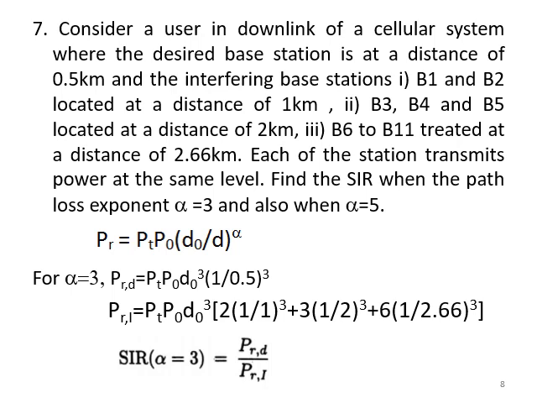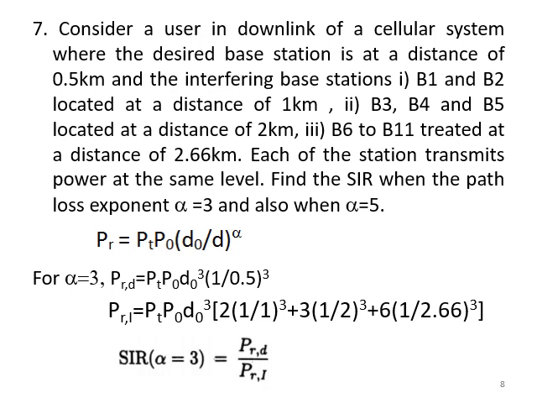So here first consider alpha equals 3, and for this path loss exponent find desired power and the interference power. Then desired power divided by interference power gives SIR. Okay, very simple problem. First the desired base station is located at a distance of 0.5 km. So D equals 0.5, substitute it in the PR equation. So PRD equals PT P naught, D naught to the power 3, 1 by 0.5 to the power 3. So this is the desired power.